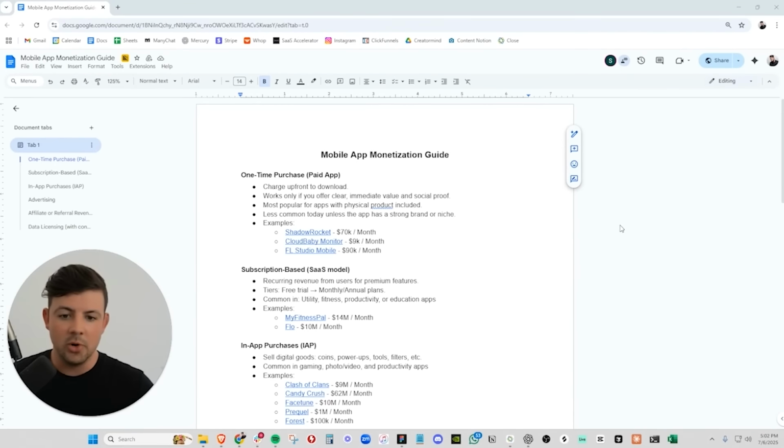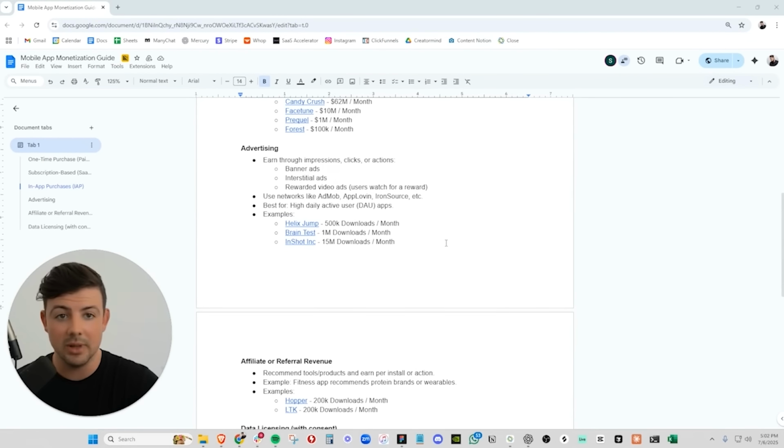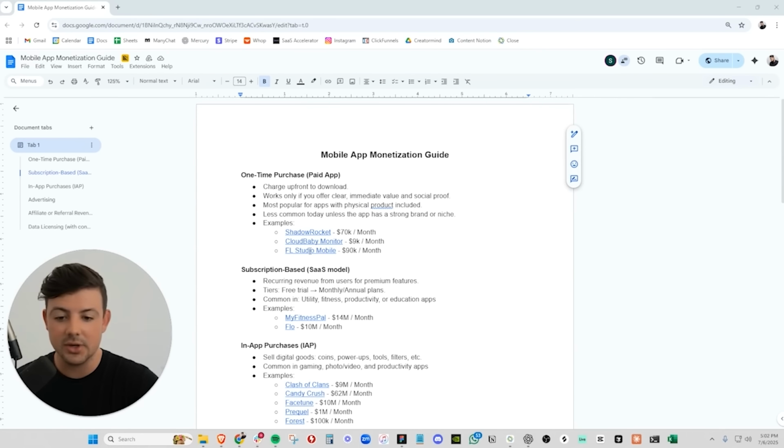Let's jump into it. So boom, here we have it, the complete mobile app monetization guide. We're going to be walking through each one of the different methods that you can use to monetize your mobile app. And as always, if you want this entire document and the examples of apps that are using each one of these methods, the download will be in the description. You can download this document for free.